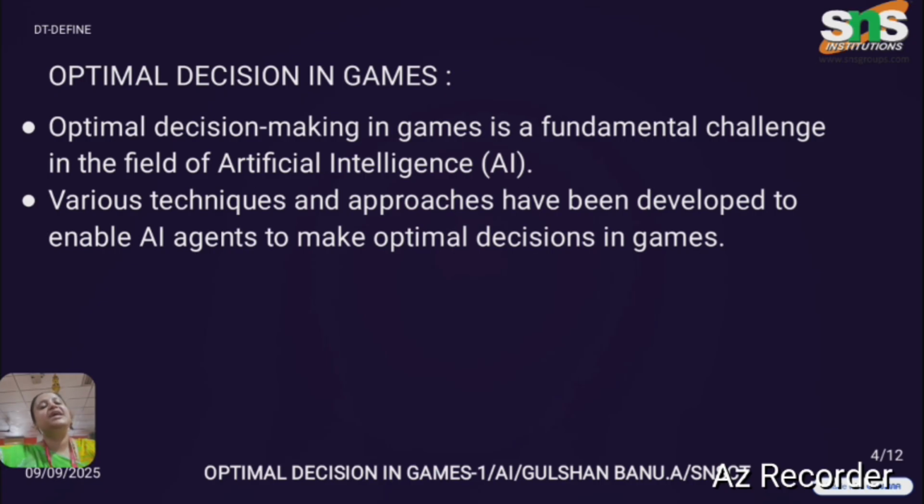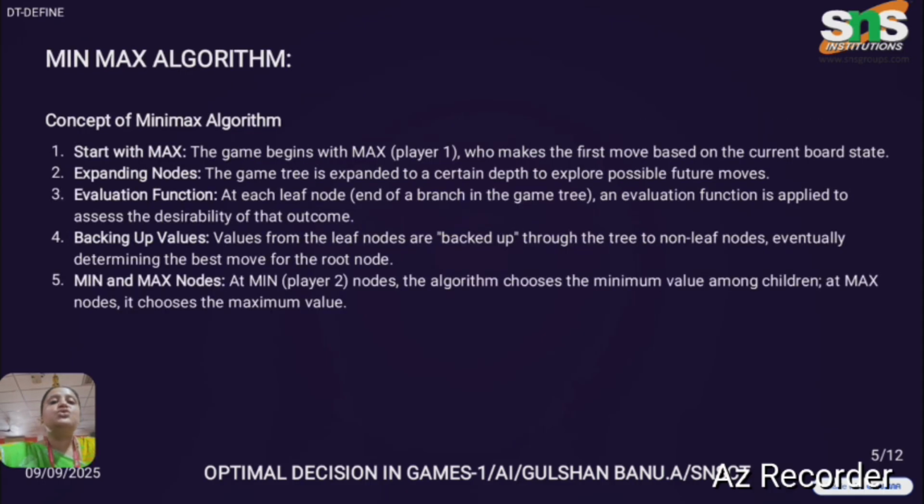Optimal decision in games is nothing but the best possible decisions that you take while playing a game. There are various techniques and different approaches that have been developed by the AI agent to make this optimal decision in games an efficient one. In this, we have the min-max algorithm. As I explained in the previous slide, the maximum value is started first, then you go with the minimum value. You will be expanding the nodes and evaluating the functions. You will have different kinds of backup values. A backup value is nothing but an extra added value so that you can keep that and evaluate the process.